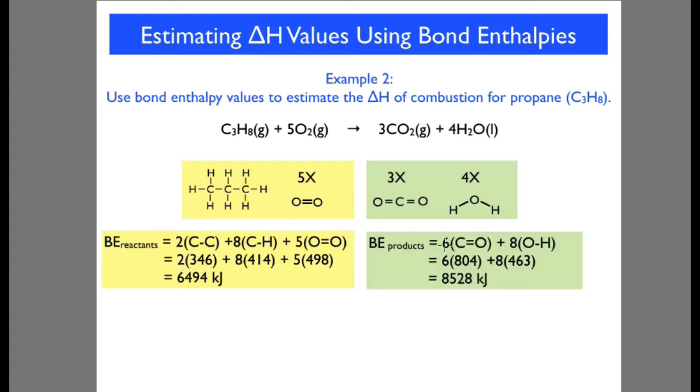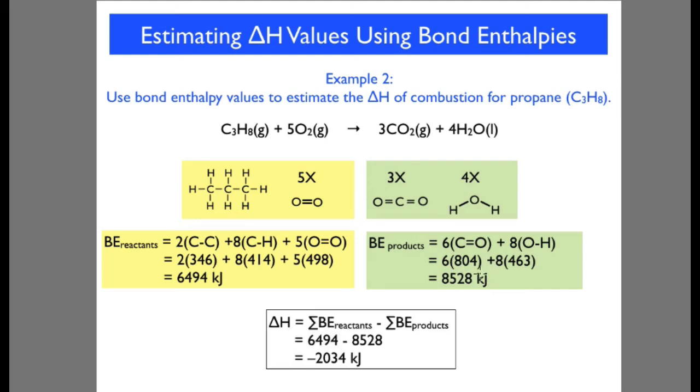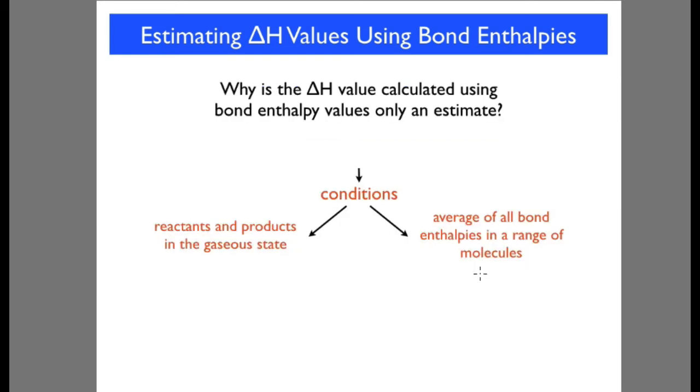And then look at the products. We've got 6 carbon-oxygen double bonds and 8 oxygen-hydrogen bonds. Look them up, and you can find the energy released when those products are formed. Then we take the energy of the products away from the bond enthalpy of the reactants to give us minus 2034 kilojoules.